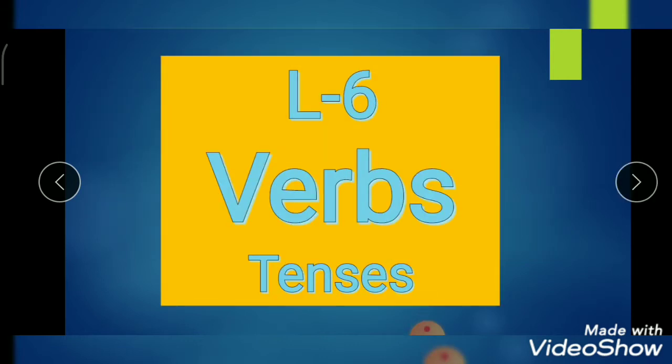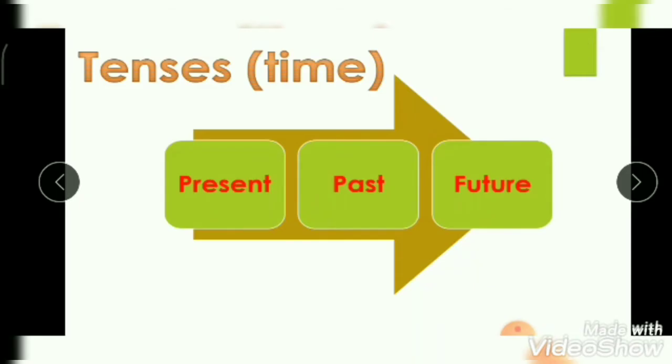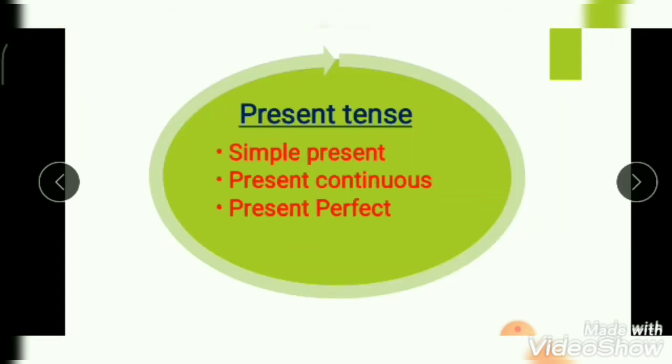Today we are going to learn about lesson number 6, verbs. Verbs as in tenses. Tenses means time of an action. It can be present in three ways: present tense, past tense and future tense. Present tense has simple present, present continuous and present perfect. Now when to use these tenses, we will learn in detail.